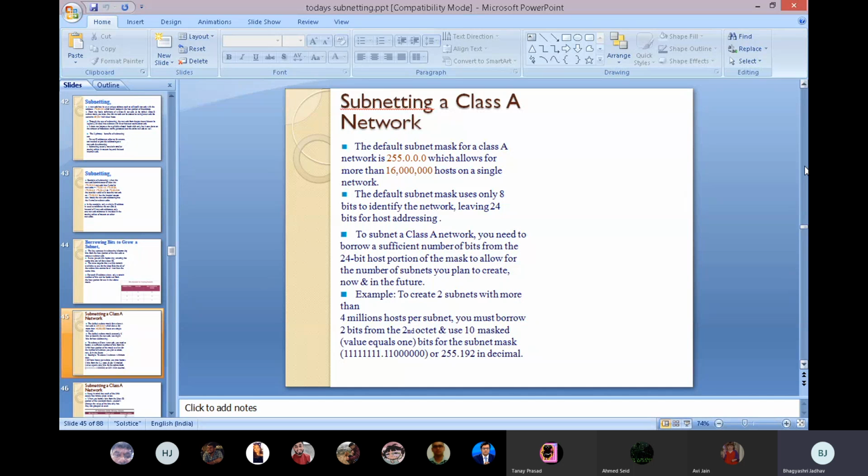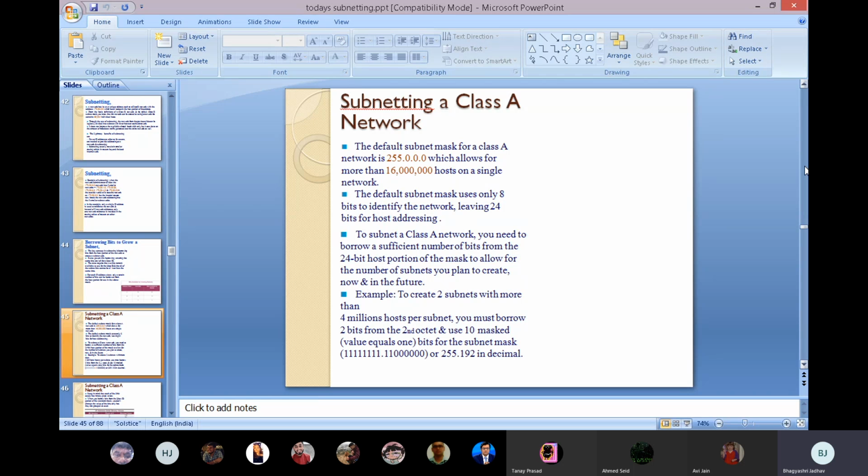Then same here, to subnet a class A network, you need to borrow a sufficient number of bits from the 24-bit host portion of the mask to allow for the number of subnets you plan to create now and in the future. Why are we borrowing? Correct? In class A, 8 bits are the network ID and the other 24 are the host portion. We are borrowing that specific number from the host, because it allows for the number of subnets you plan to create. How many subnets we have to create, and if we want more in the future.